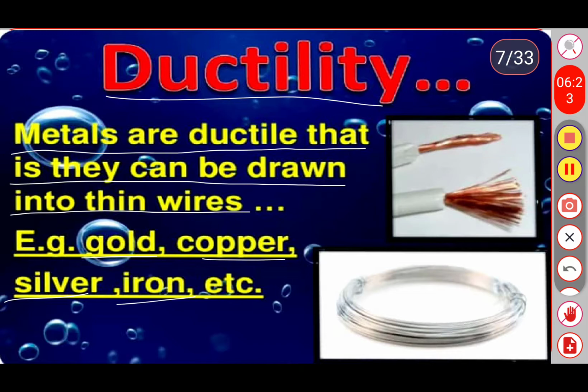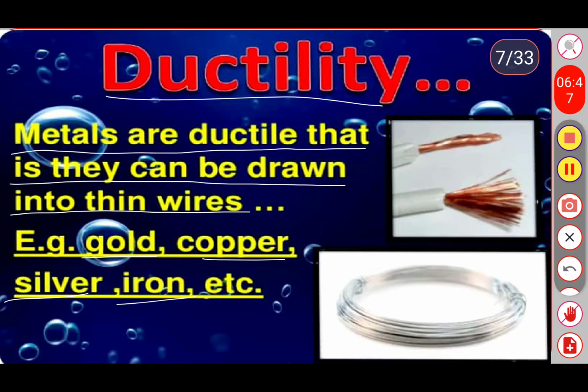Because of this property, wire is made up of metals. All the metals are not equally ductile. It means different metals have different ductile capacity or ductile strength.